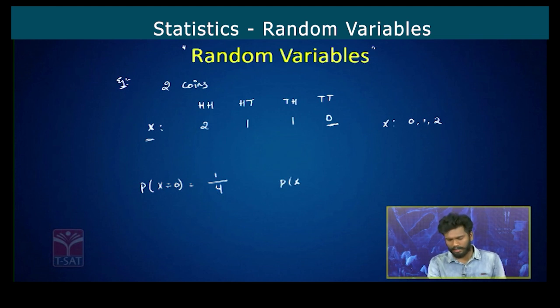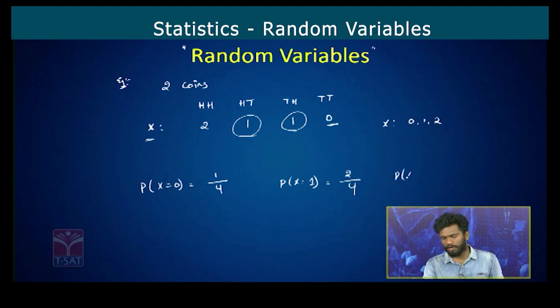Similarly probability of getting 1 head. Probability of getting 1 head means x value 1. Probability of getting 1 head. So how many times does x value 1 occur here? 2 times. So 2 by total number of outcomes 4, that is 2 by 4. Similarly probability of x is equal to 2, that is probability that 2 heads are occurring, which is equal to, how many times does 2 repeat here? Only one time, 1 by 4. This is how we find the probabilities corresponding to the random variables.